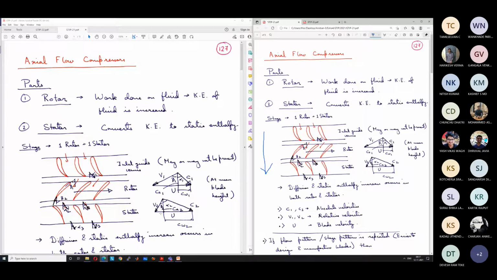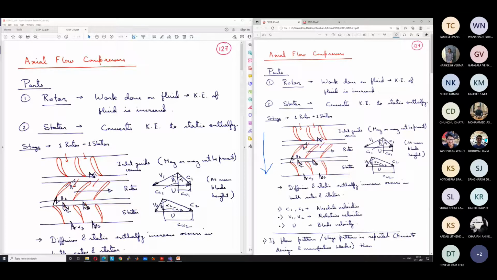Because the blade itself is moving forward with u velocity, okay, u is the entire length, this length. Because it is moving forward with u velocity, the absolute velocity is equal to c2 and the angle is alpha 2, at the end of the rotor. So what has happened in the rotor? The relative velocity has decreased, but the absolute velocity has increased.